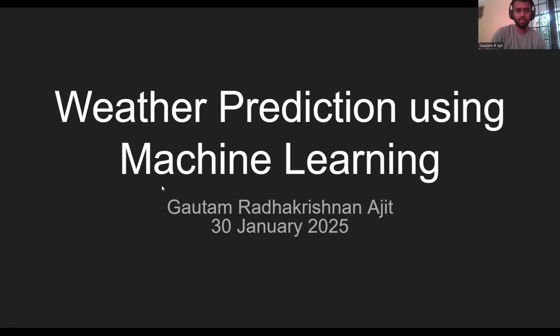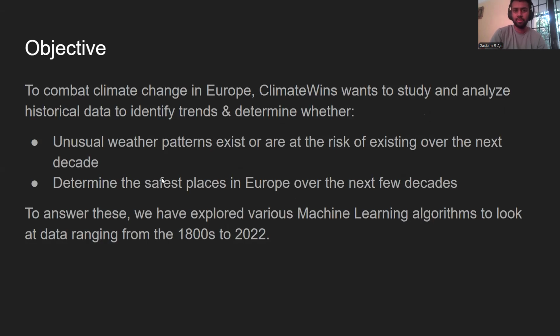So, coming to the objective, to combat climate change in Europe, Climate Winds wants to study and analyze historical data to identify any unusual weather patterns that exist or are at risk of existing over the next decade, and also to determine the safest places in Europe. We are working with a dataset with values from the 1800s to 2022.